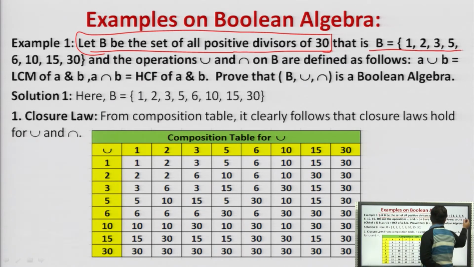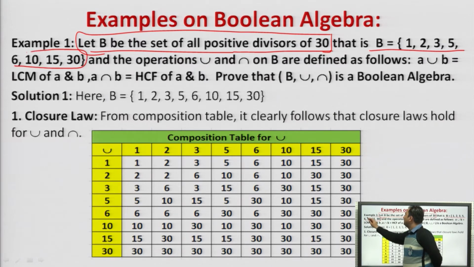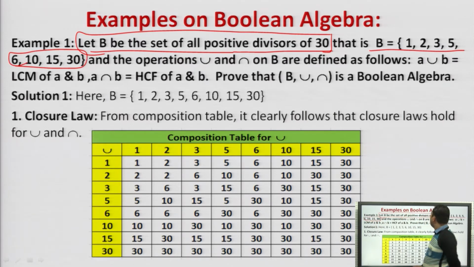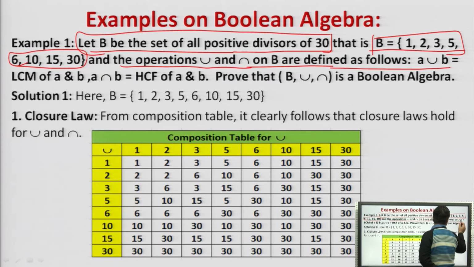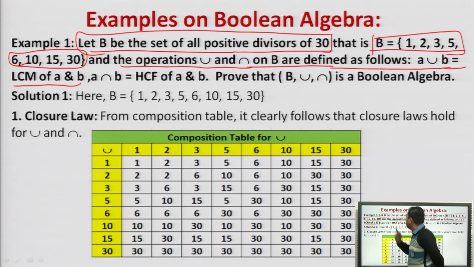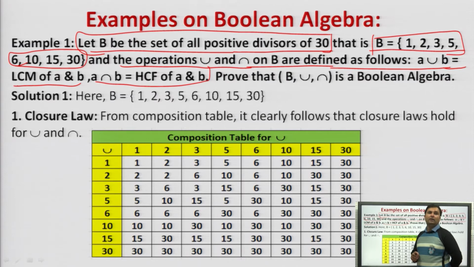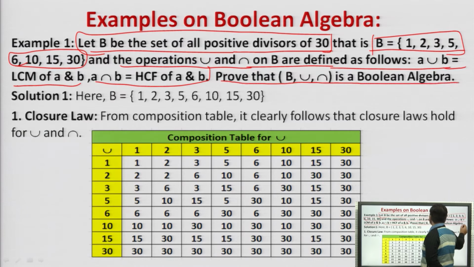That will be 1, 2, 3, 5, 6, 10, 15 and 30, right? These are the positive divisors of 30. The operations which we have to use, the two binary operations, that is union and intersection on B, are defined as follows: A union B is equal to LCM of A and B, and A intersection B is equal to HCF of A and B, right? Then prove that this is a Boolean algebra.